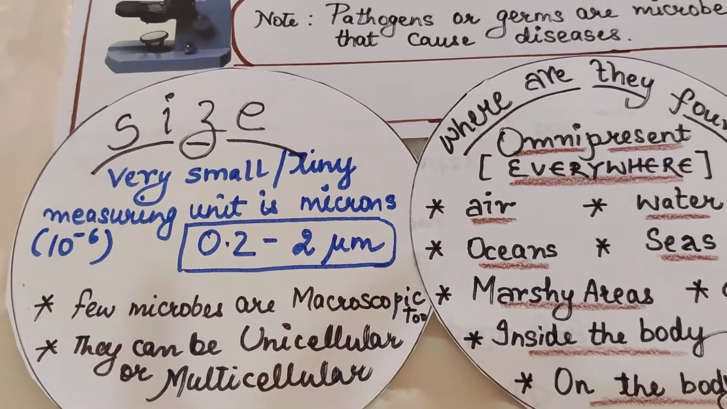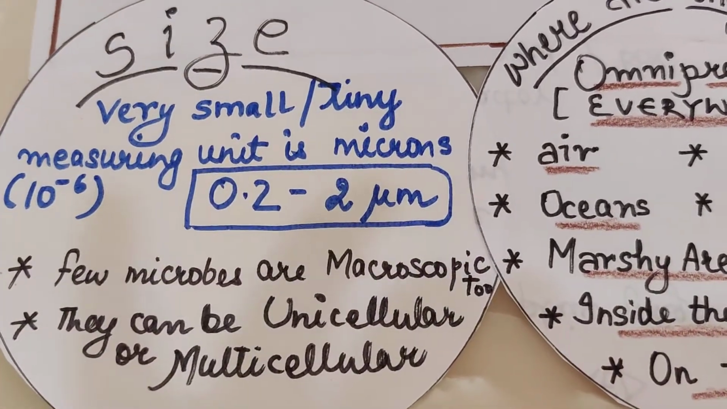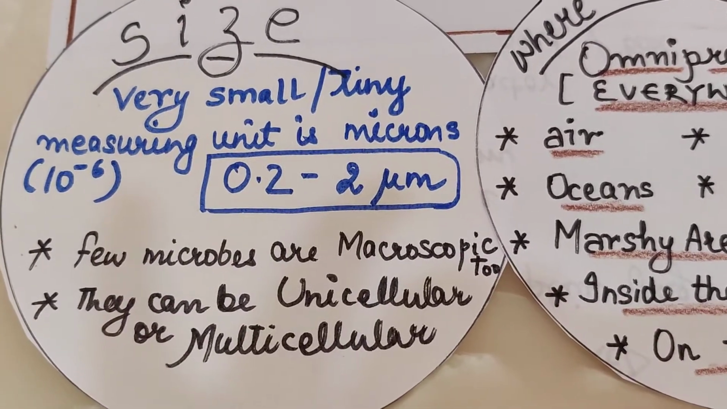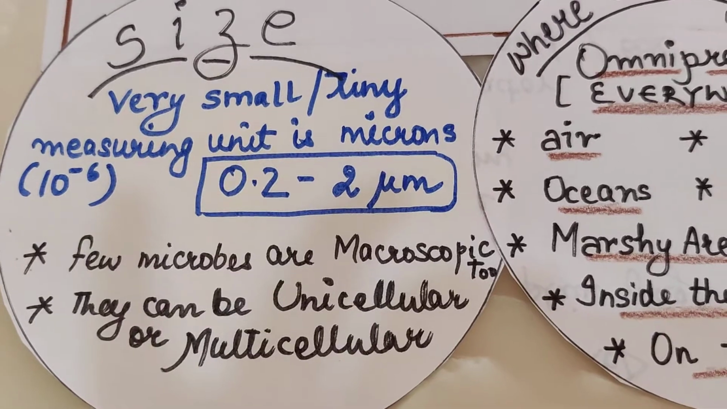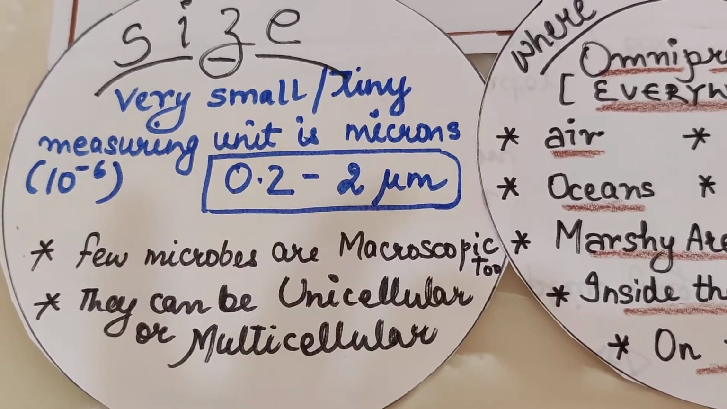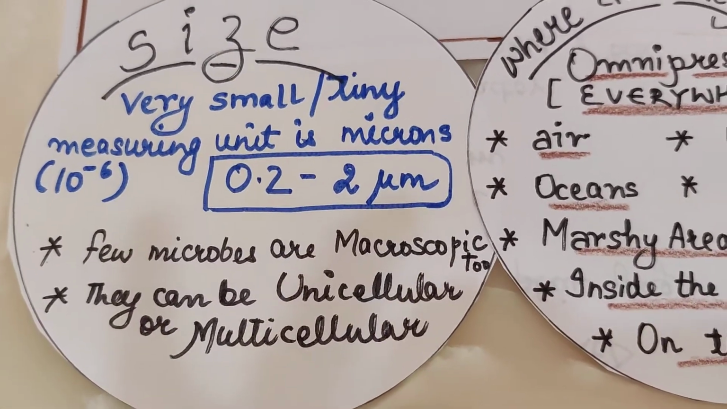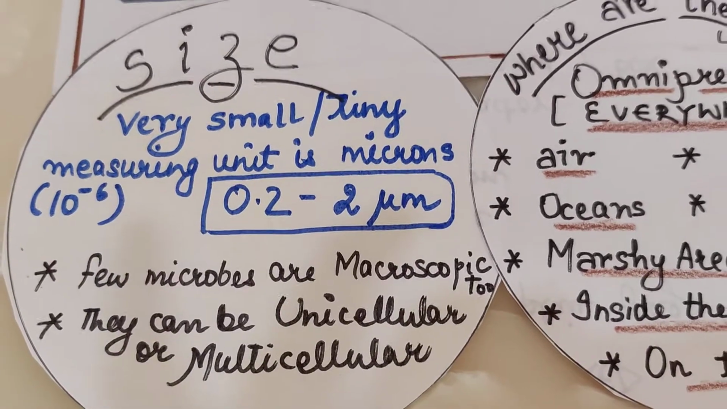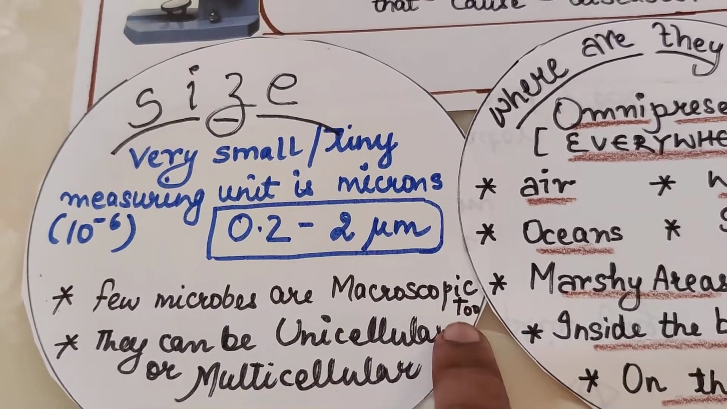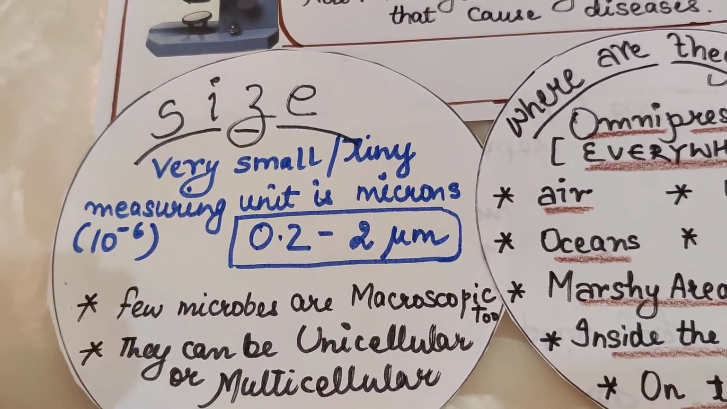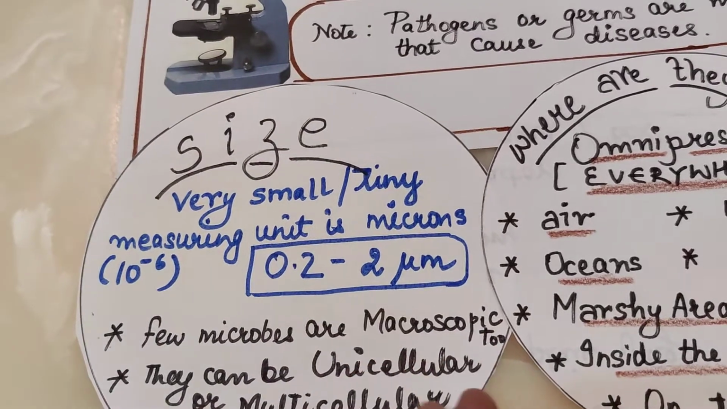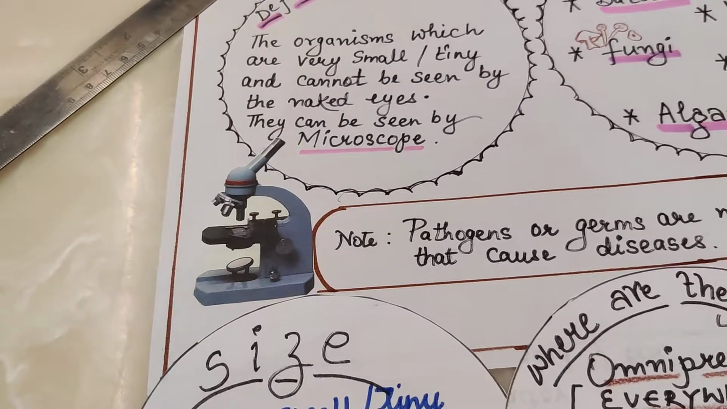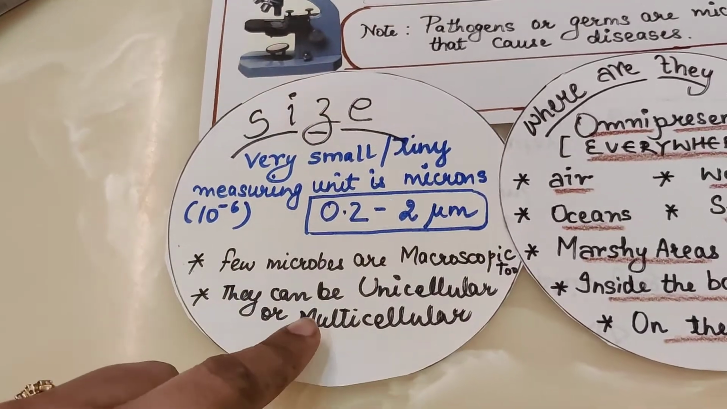Now a few microbes are macroscopic also. Why are they macroscopic? Because when I see a mushroom cooked in my kitchen, I can see that organism without any help of a microscope. So these kinds of microorganisms are macroscopic in nature, right? The opposite of microscopic is macroscopic. You can see them with the naked eye. The mushroom is one exception over there, right?